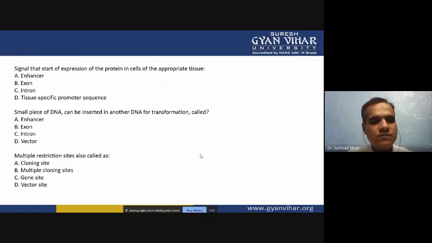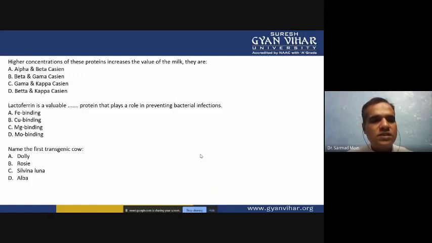Then next question: multiple restriction site is also called as. Option A, cloning site. Option B, multiple cloning site. Option C, gene site. Option D, vector site. So again you have to select the correct answer. Then next question: higher concentration of these proteins increases the value of the milk. They are. Option A, alpha and beta casein. Option B, beta and gamma casein. Option C, gamma and kappa casein. Option D, beta and kappa casein. So again you have to select the correct option.